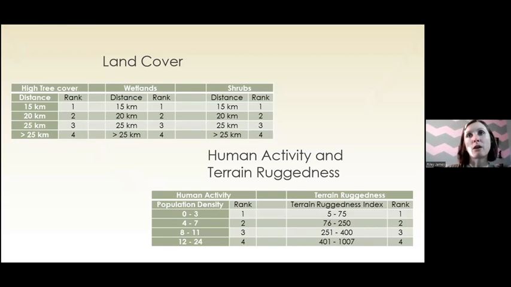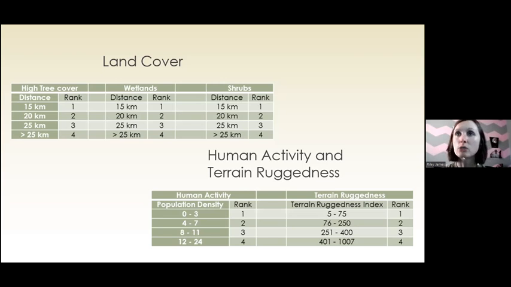Previous studies found that a jaguar range can reach up to 25 kilometers a day, and so the multi-ring buffer tool was used on the land cover variable. If any area fell within 15 kilometers from any of the 3 categories, it was awarded a 1, 20 kilometers were given a 2, 25 kilometers were given a 3, finished with anything that fell outside of 25 kilometers was given a 4 or not suitable.